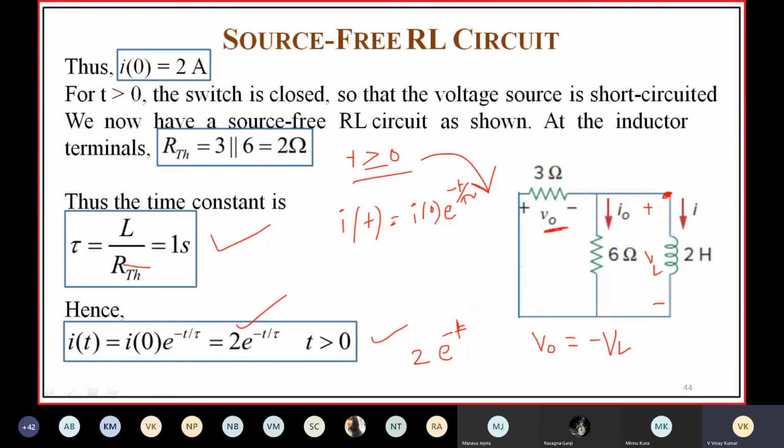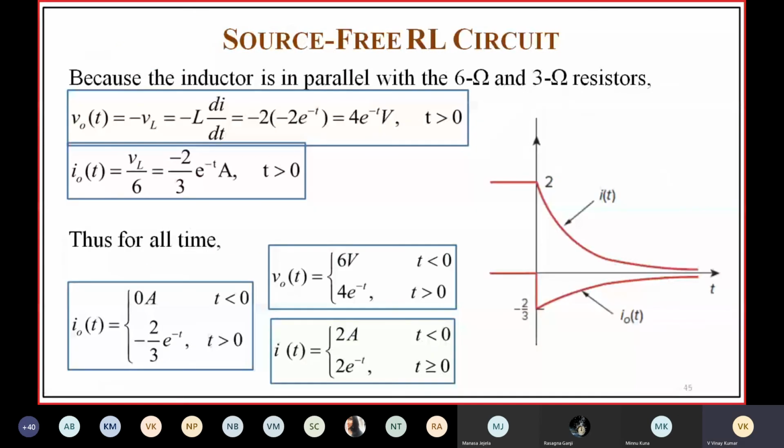Let us find VL, which is L di by dt. Using this expression, minus L di by dt gives minus 2 into minus 2 e power minus t, so we get 4 into e power minus t volts for t greater than 0.